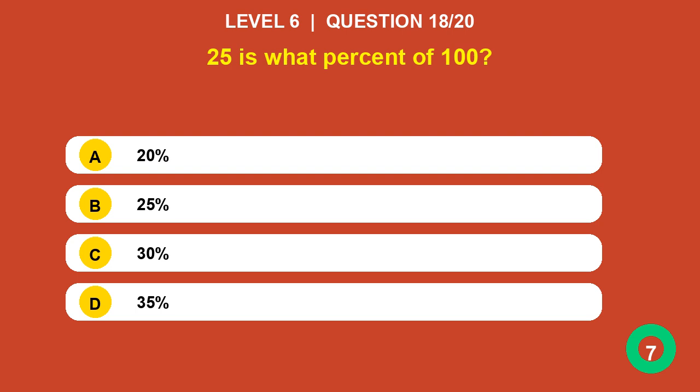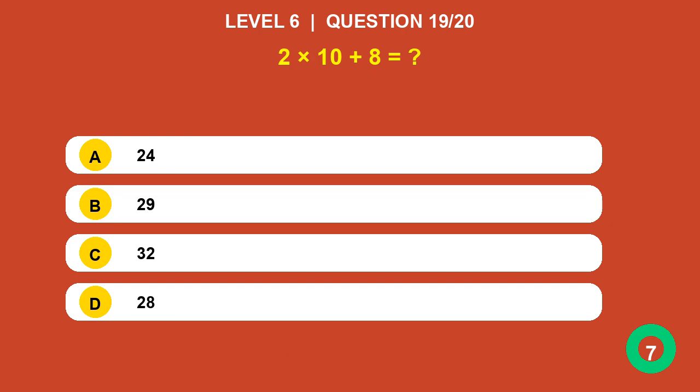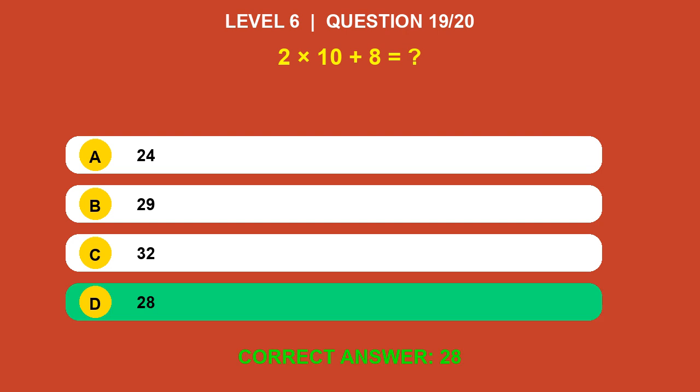25 is what percent of 100? Answer is 25%. 2 times 10 plus 8 equals? Answer is 28.